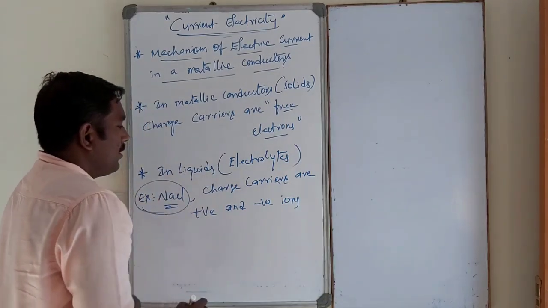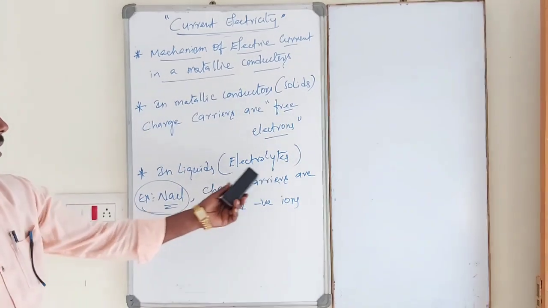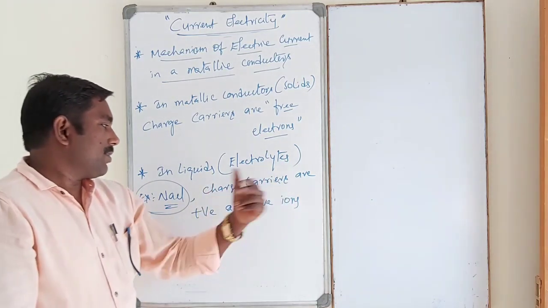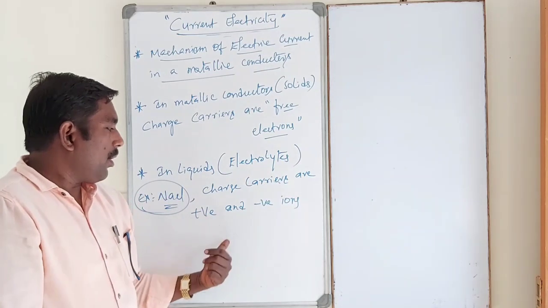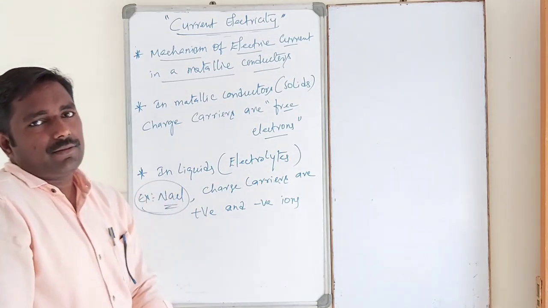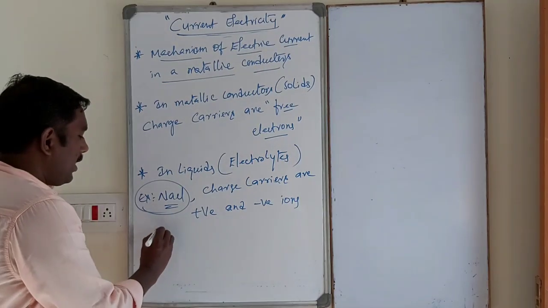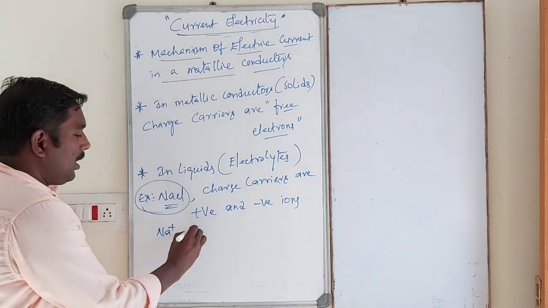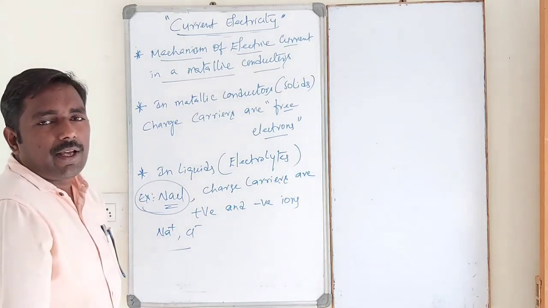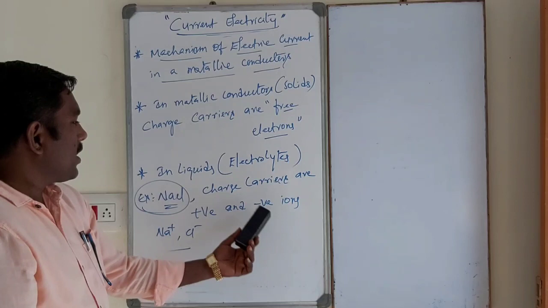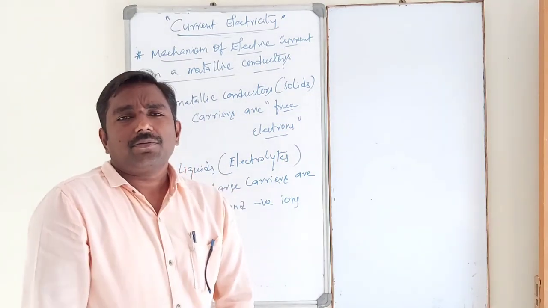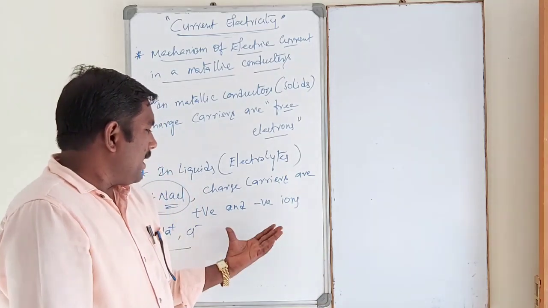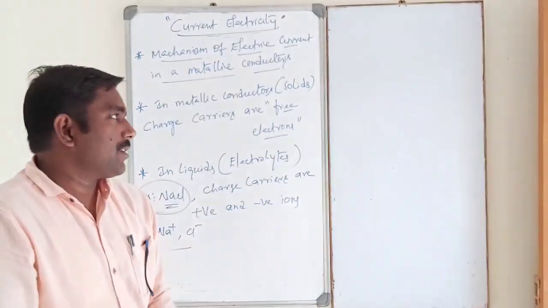Very important. In the case of liquids such as electrolytes, for example NaCl solutions, charge carriers are positive and negative ions. In liquids, there is Na plus and Cl minus. Charge carriers in liquids are positive and negative ions.